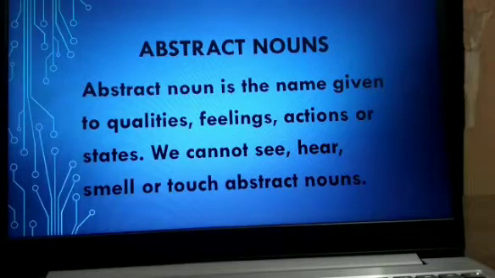But before starting the video, let's recall what is meant by abstract noun. Abstract noun is the name given to qualities, feelings, actions or states. We cannot see, hear, smell or touch abstract nouns.